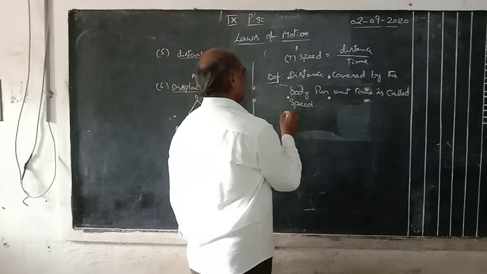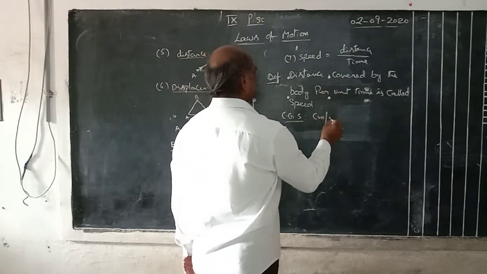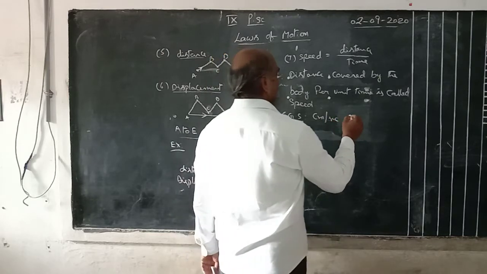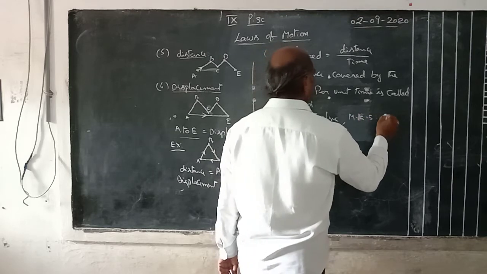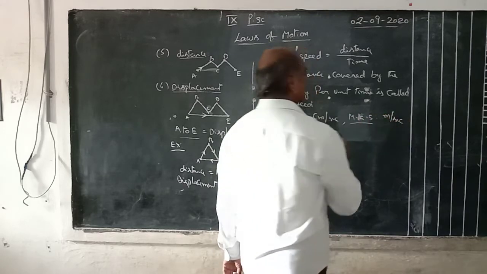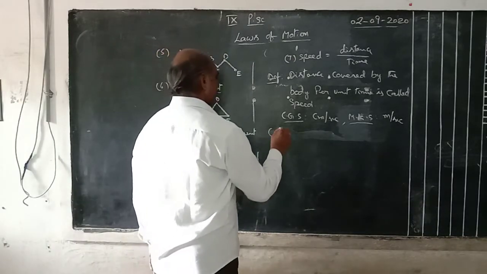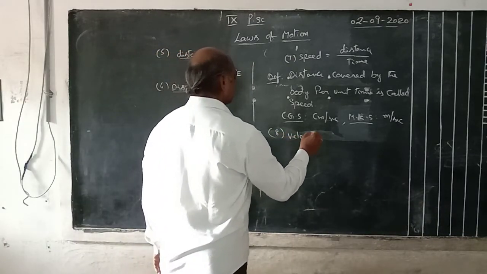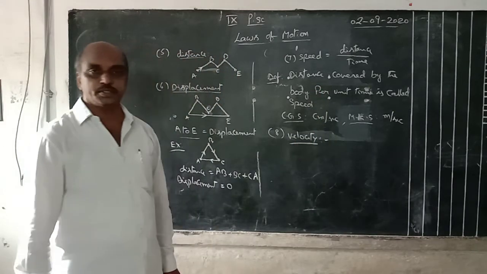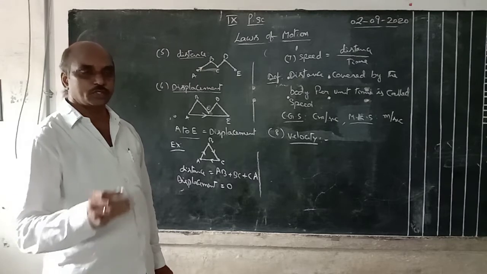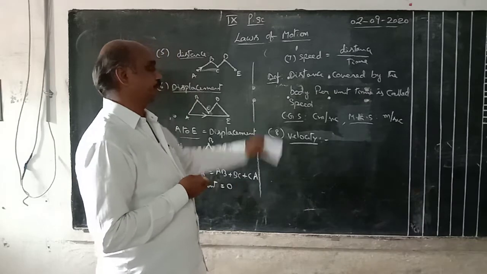What are the units? CGS units: here distance means centimeter, time is second, centimeter per second. MKS or SI units means meter per second. Centimeter per second or meter per second. Here speed is a scalar quantity. Scalar quantity means there is no direction, only magnitude but not direction, is speed.